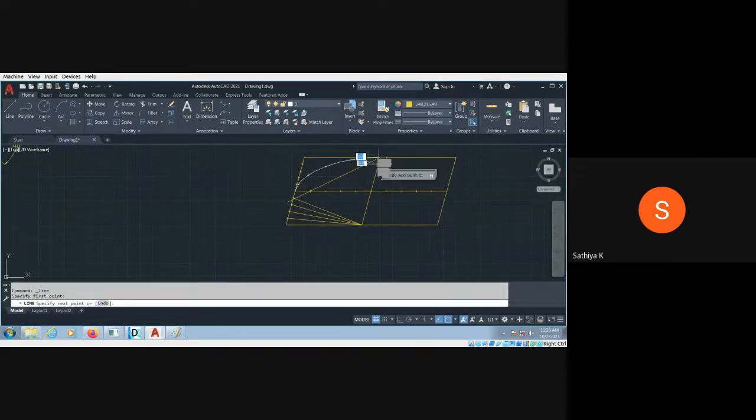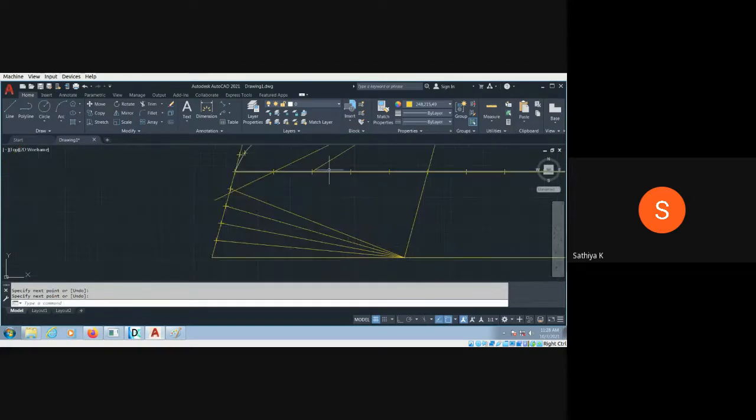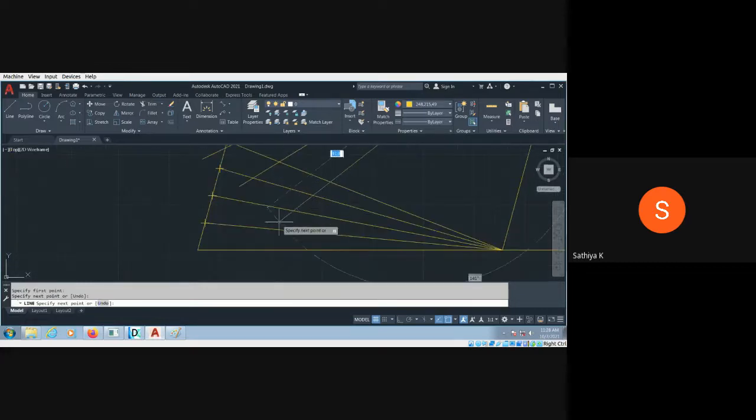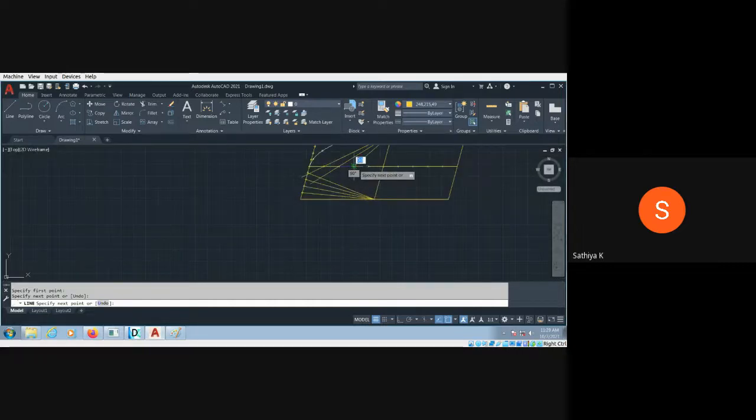Okay. Then second line. Go here and select this and go to here and lengthen up to here. Okay. So randomly you can lengthen. Okay. This is the second point. And the third point. From here to here and up to here. Sorry. So this is my third point.